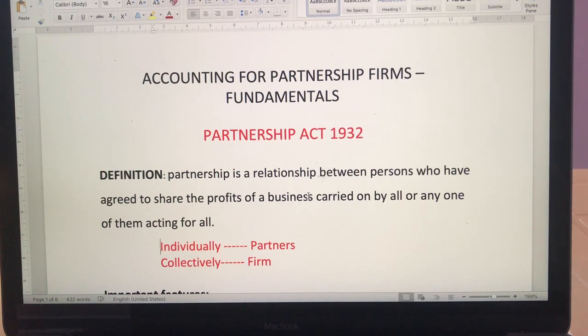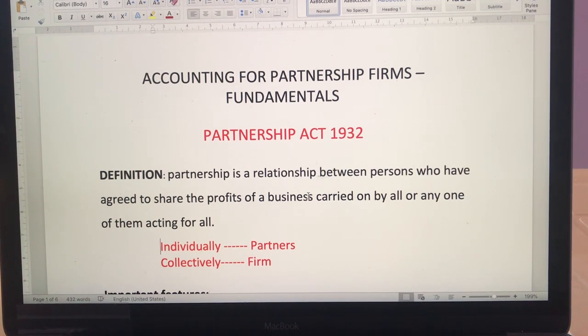As you can see, some of the things I have written in red color. These are the points. It's good if you remember, because that will be helpful for you to do 1 mark questions in the board exam. They have come in the board exam quite many times. Okay, so the first thing is the Partnership Act 1932. The definition, you don't have to mug up, but it's good if you remember that.